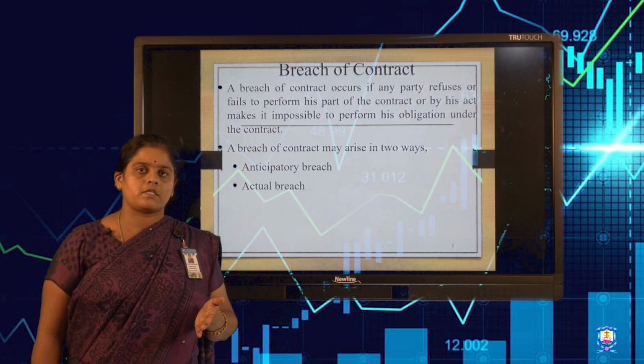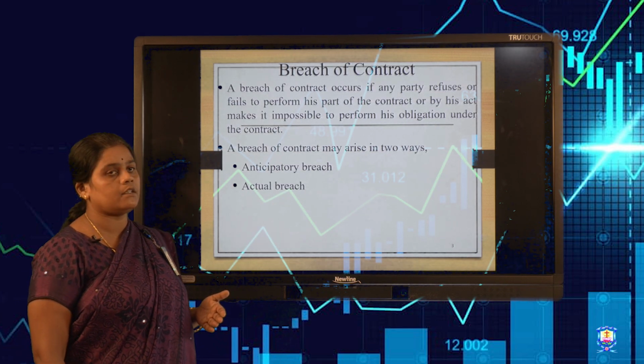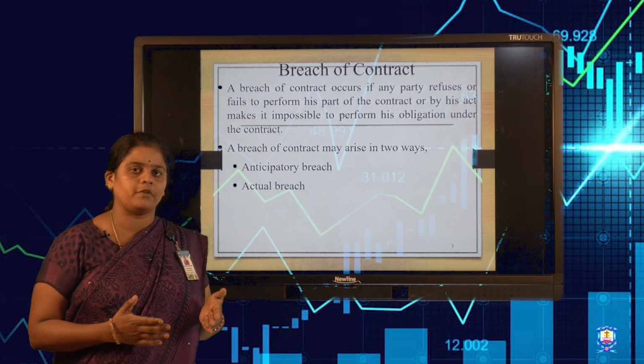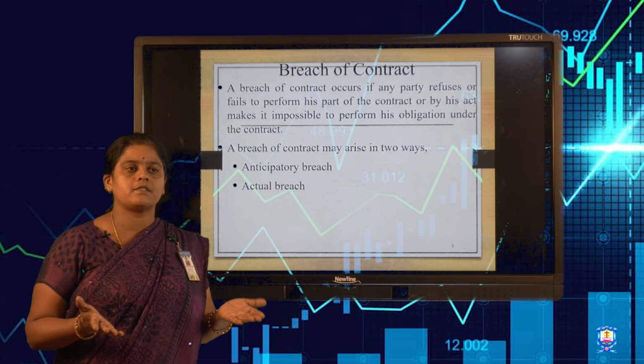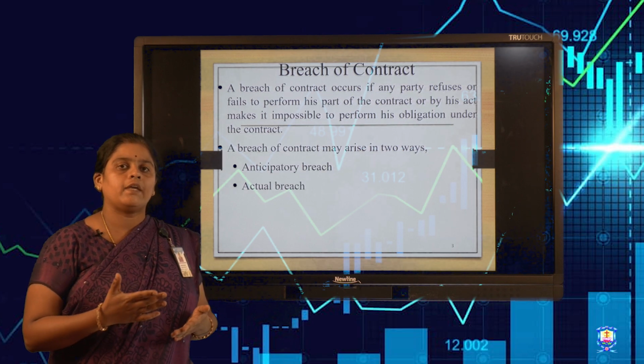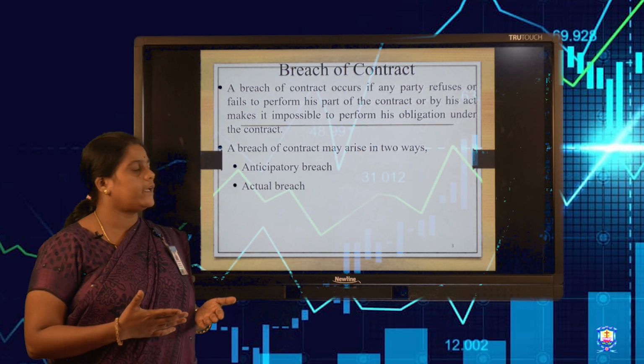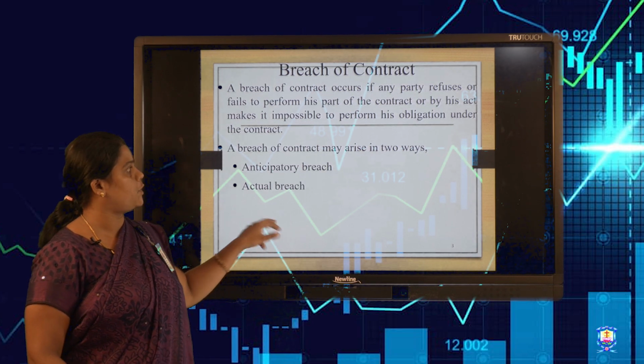Next, breaking of the contract. Breaking of the contract means that if any party refuses to perform the contract, the contract is broken between the two parties, that is, both buyer and seller. We can breach the contract in two ways: anticipatory breach and actual breach of the contract.